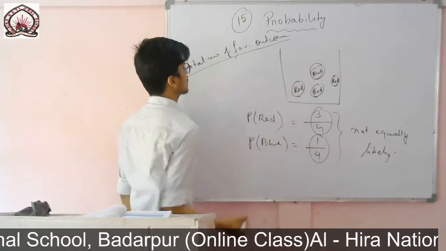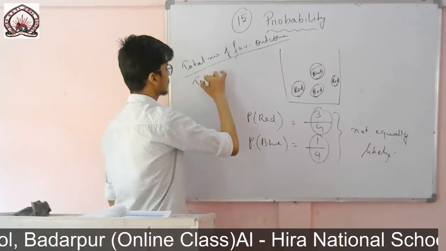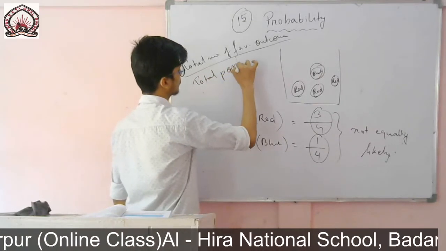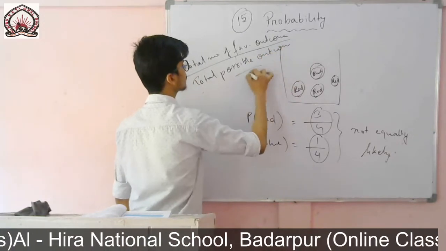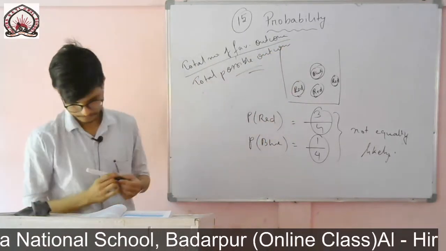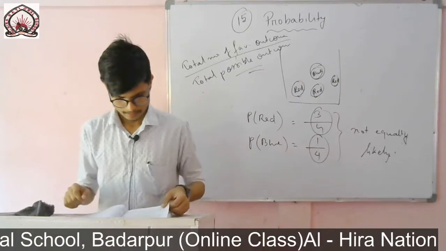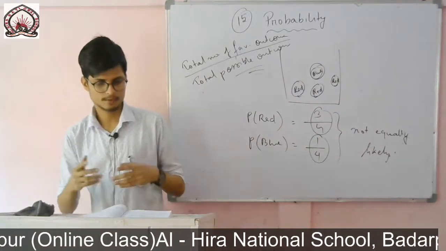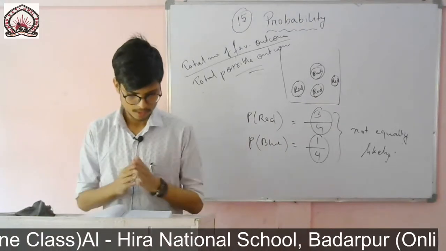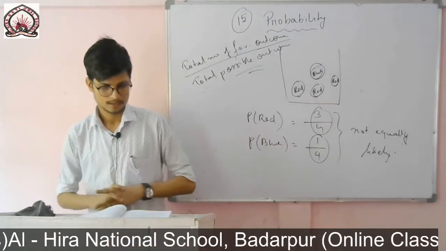We divide the total number of favorable outcomes by the total possible outcomes. So this is how we get the probability. Okay, now you see page number 298, you take out. You see example number 1.